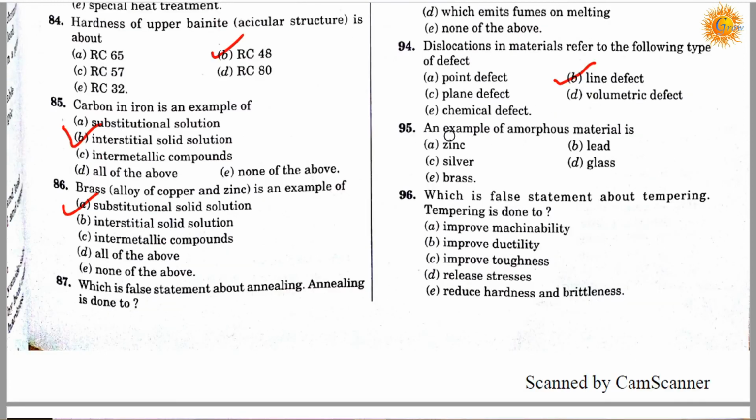Question number 95. An example of amorphous material is: option A is zinc, option B is lead, option C is silver, option D is glass, option E is brass. Correct answer is D. Glass is an example of amorphous material.